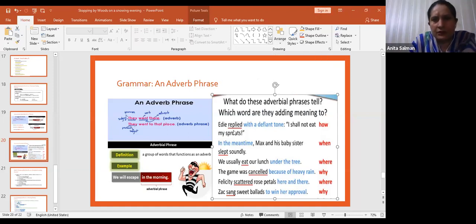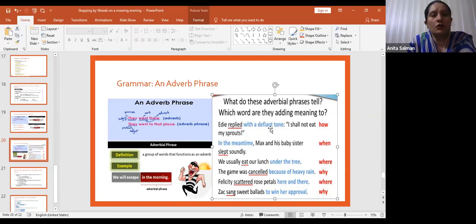Eddie replied with a defiant tone, "I shall not eat my sprouts." Replied is a verb. Defiant means stubborn, मतलब ढीठ होना, he replied in that tone, "I shall not eat my sprouts." With a defiant tone is an adverb phrase because it is giving the information about how Eddie replied.